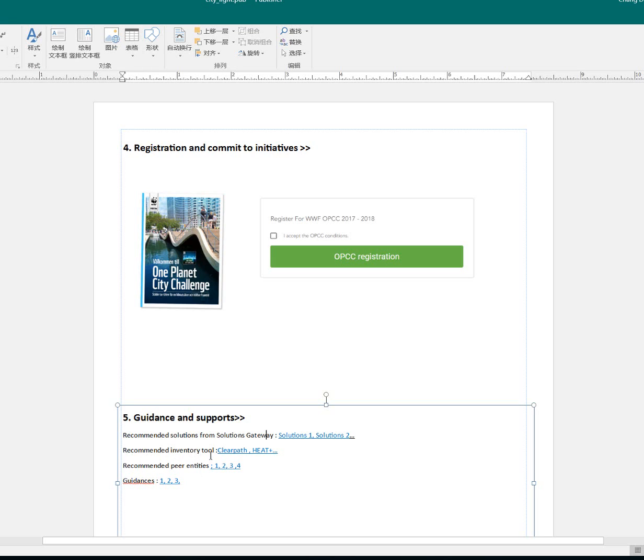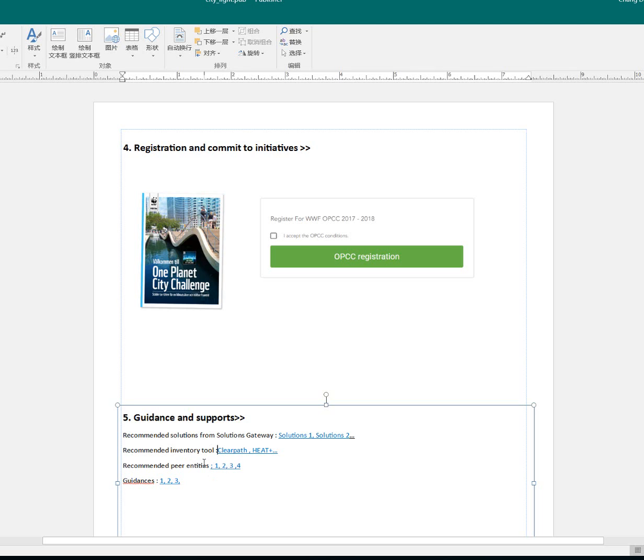A recommendation to inventory tools, there will be ClearPath, HEAT Plus, and then in the future, etc. So this section remains as a design element, and this recommended section is not predefined. And for recommended peer entities, we will recommend this city to look at other cities.